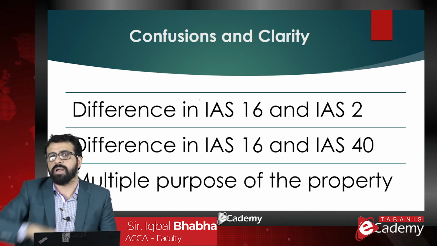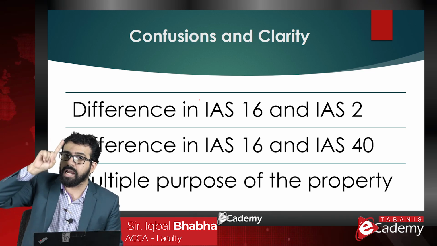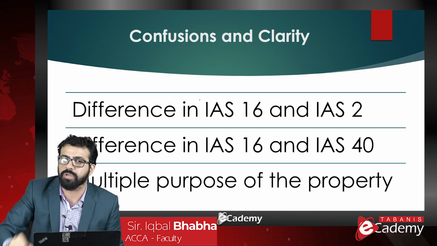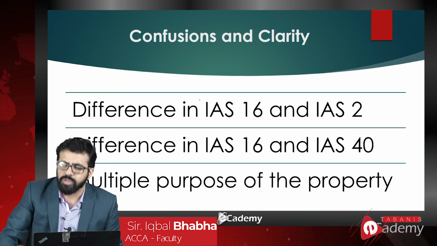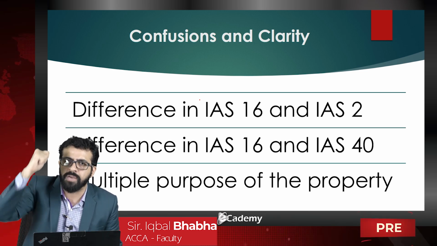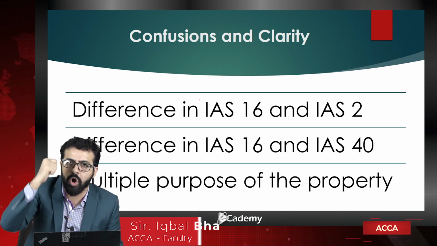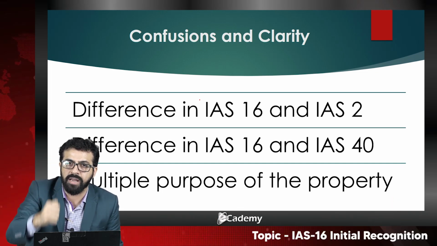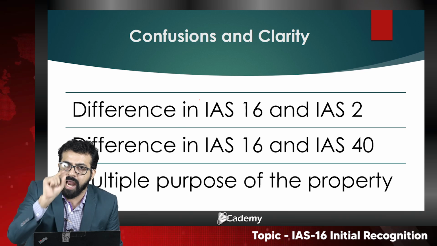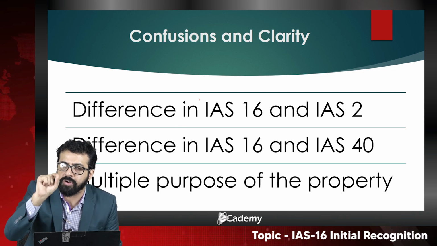Now recall the example that I've given you earlier. A textile company purchased a weaving machine to produce fabric. For the textile company, a weaving machine is a non-current asset, property, plant and equipment, and the company would treat that weaving machine under IAS 16.